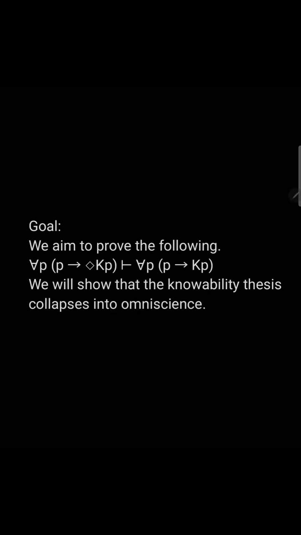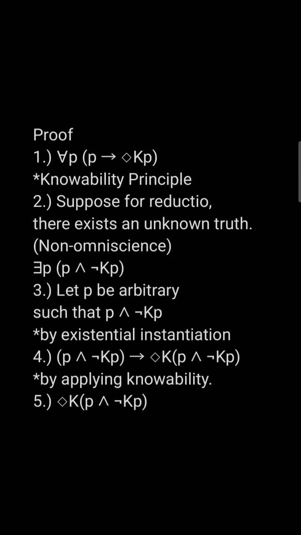Okay, so here's the goal. We aim to prove the following. Given that for all propositions P, if P is true, then P is knowable, we will prove that for all propositions P, if P is true, then P is known. We will show that the knowability thesis collapses into omniscience. Let's begin the proof.